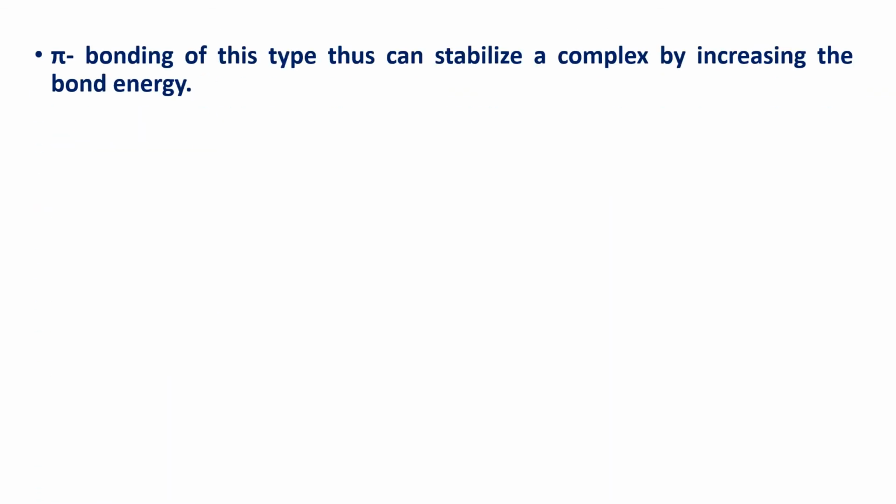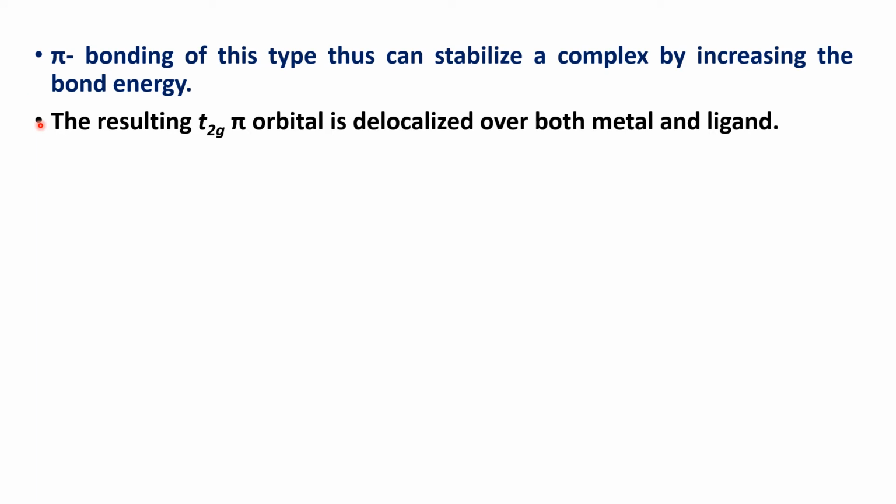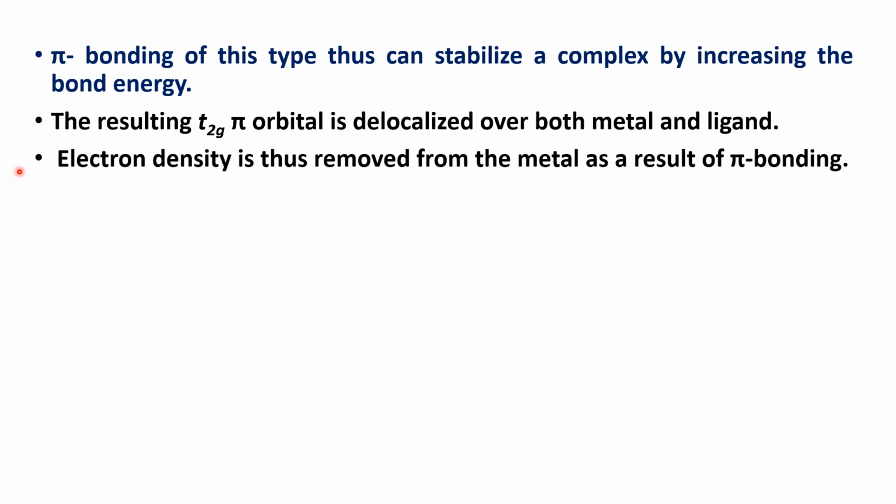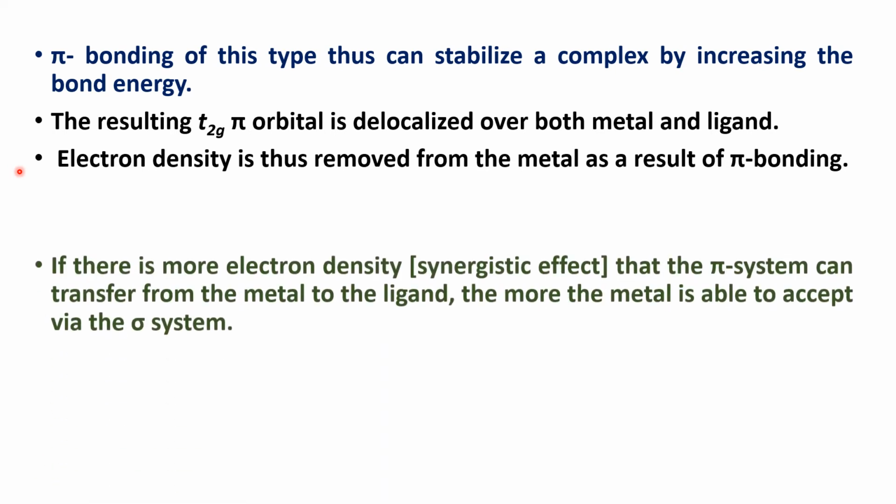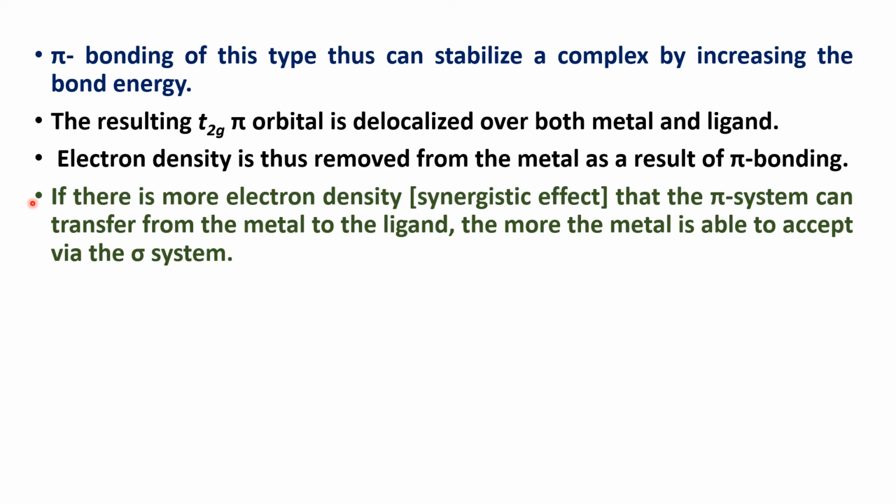Pi bonding of this type thus stabilizes a complex by increasing the bond energy. The resulting T2g pi orbital is delocalized over both metal and ligand. Electron density is thus removed from the metal as a result of pi bonding. The more electron density the pi system can transfer from the metal to the ligand, the more the metal is able to accept via the sigma system.